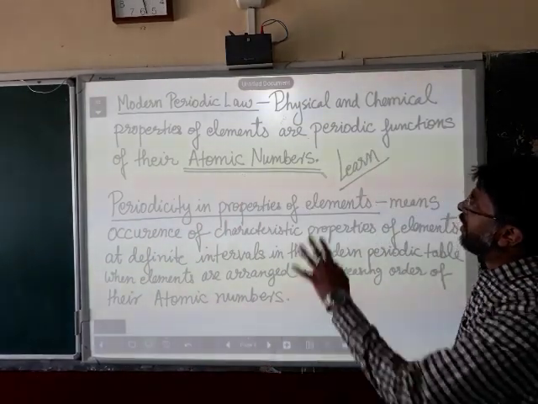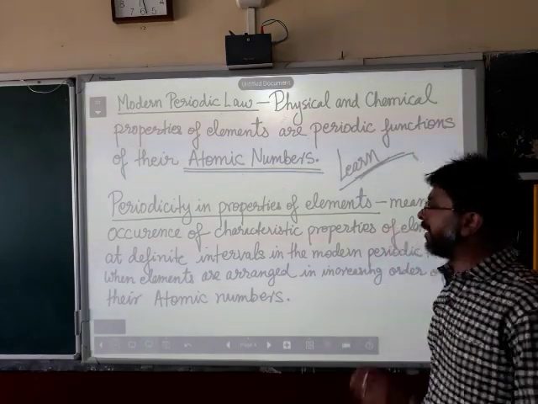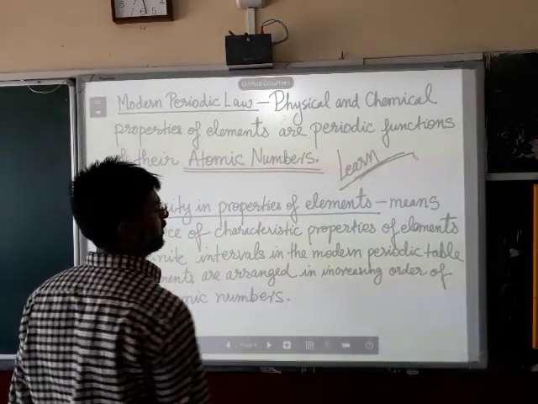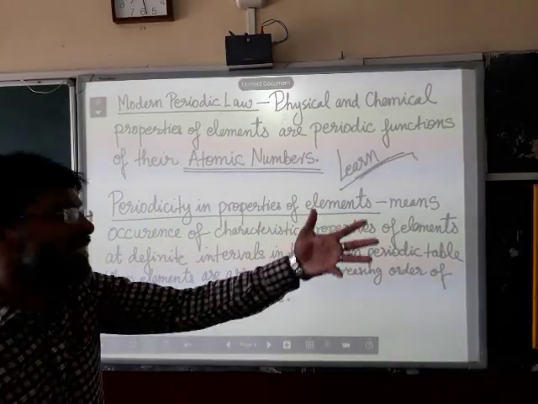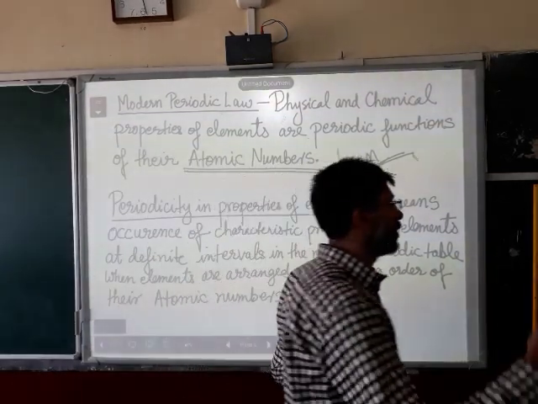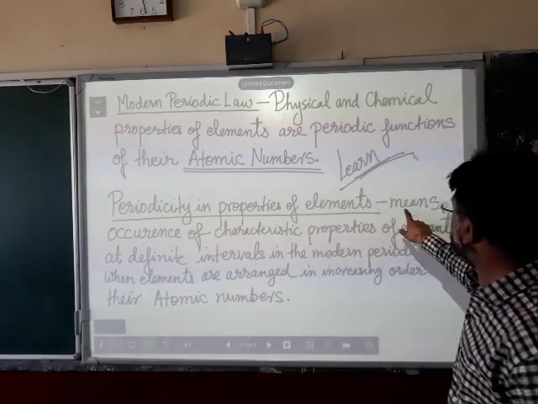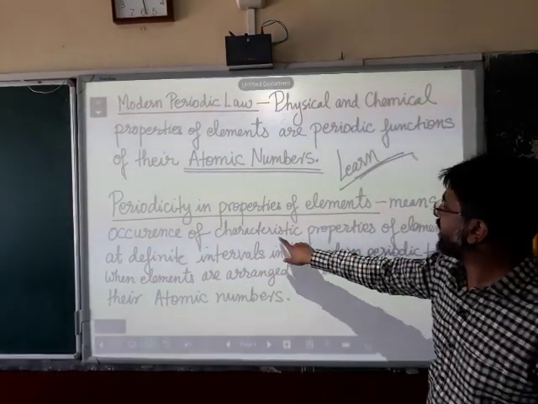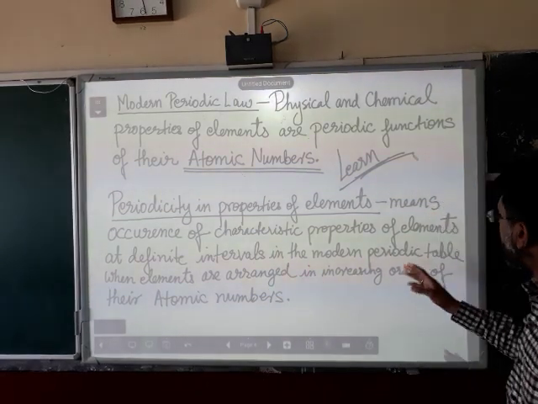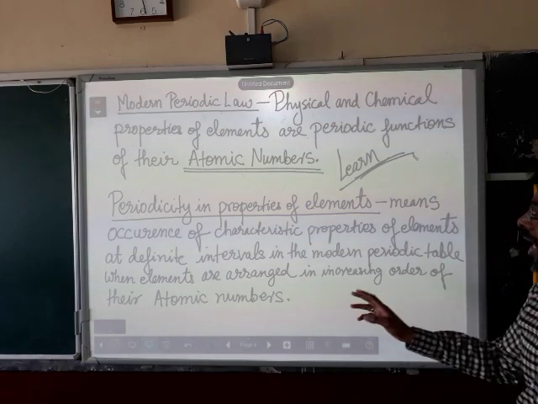Now, after learning this periodic law, you must learn the statement properly. It is very important to understand the periodicity in properties of elements. What is the meaning of periodicity? Periodicity in properties of elements. The word is so important. It means occurrence of characteristic properties of elements at definite intervals in the modern periodic table when elements are arranged in increasing order of the atomic number.